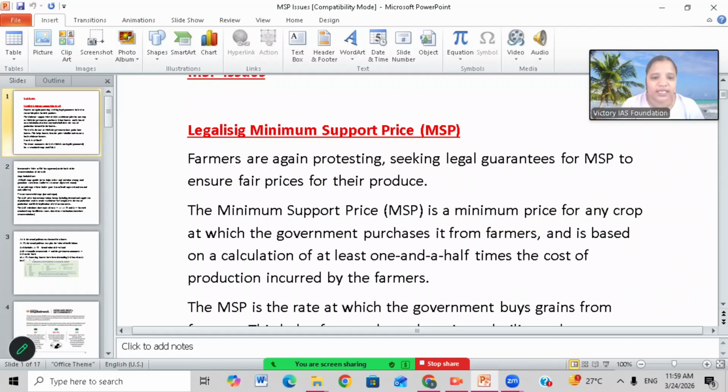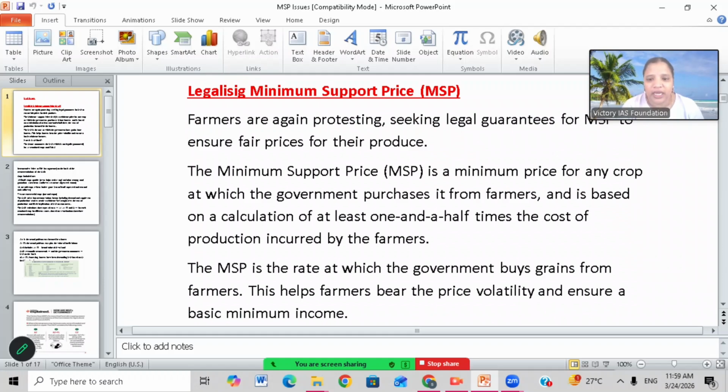The farmers are protesting again, seeking a legal guarantee for MSP to ensure fair prices for their produce. The farmers are protesting for a reasonable price for their crops. So what is MSP here? MSP is the minimum price for any crop at which the government purchases it from farmers, and it is based on a calculation of at least 1.5 times the cost of production incurred by farmers.